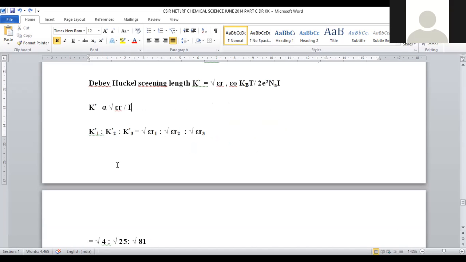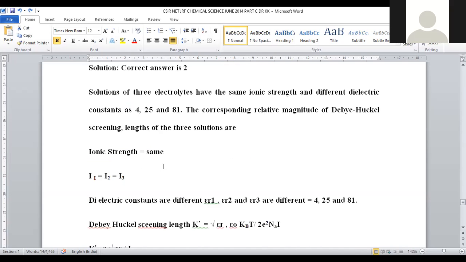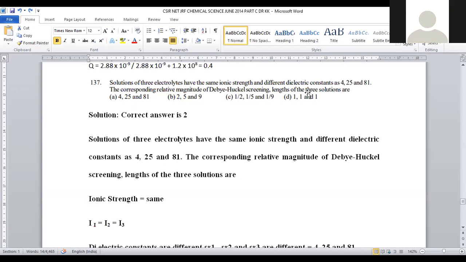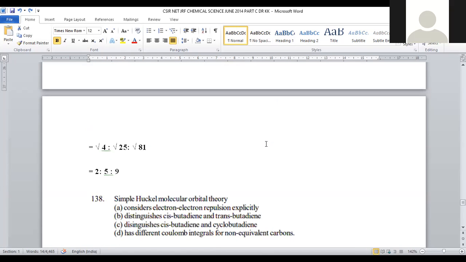Right? Now we have the ratio of these three, that will be K1 prime, K2 prime, K3 prime ratio, which is exactly equal to root epsilon R1, root epsilon R2, and root epsilon R3 ratio. So this will be the relation for the prediction of the screening length of three solutions, right?